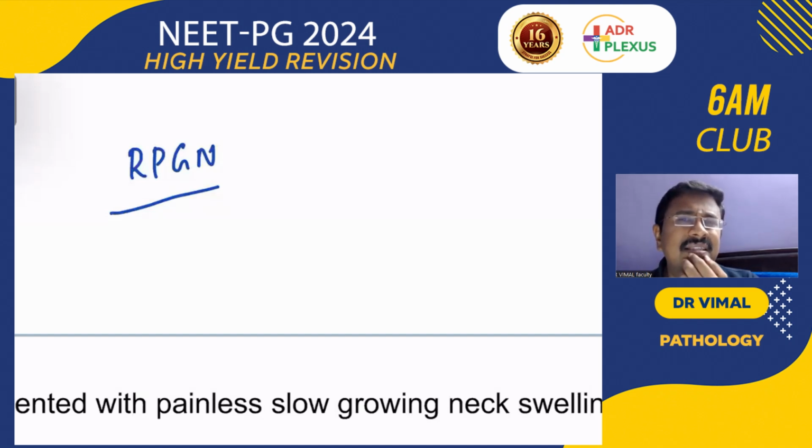RCC seen in sickle cell anemia, you will think of medullary carcinoma. And RCC in a young adult, you will think of the Xp11 translocation. RCC can metastasize to the small bones of the hands and feet. So remember all these things.